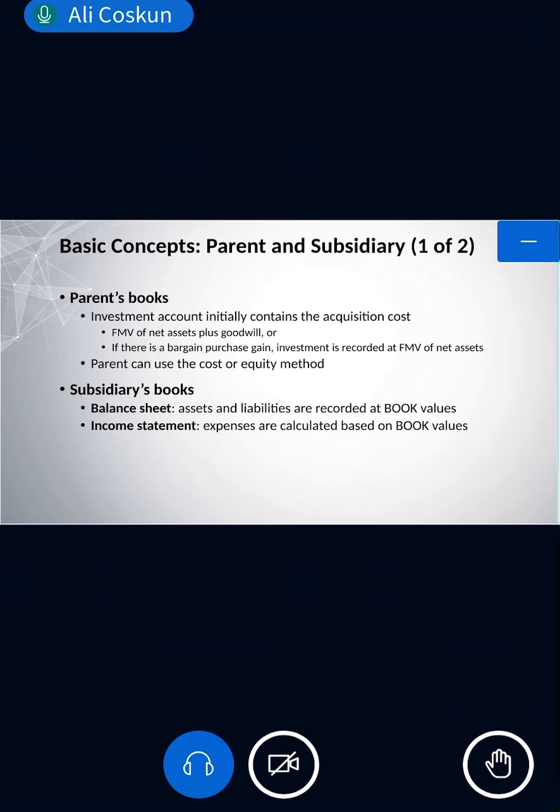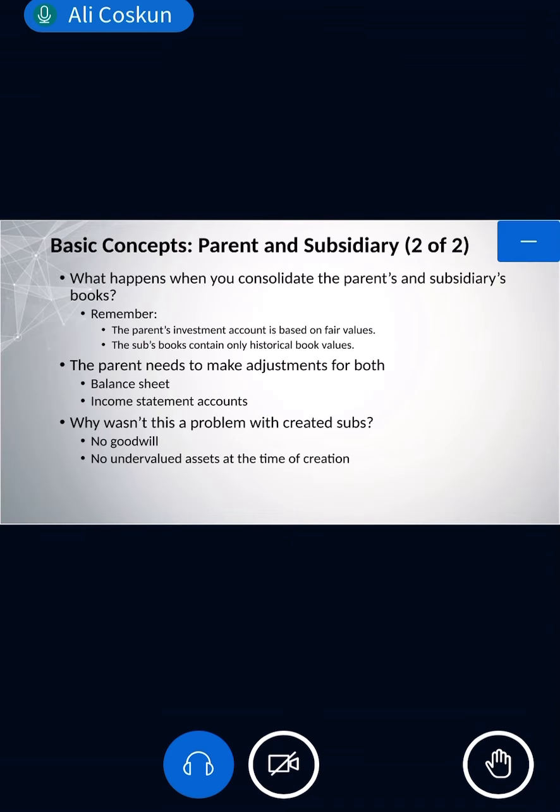So the main issue here is that the parent's books report the investment at the acquisition price, that is, the fair market value of the consideration given. But when we look at the subsidiary, everything is according to what? Book value, right? Because the subsidiary itself doesn't make a change. But when I write the acquisition, I write the investment at fair value, $1 million, not 800. But all the amounts in the subsidiary are still at book value. So this difference should be eliminated.